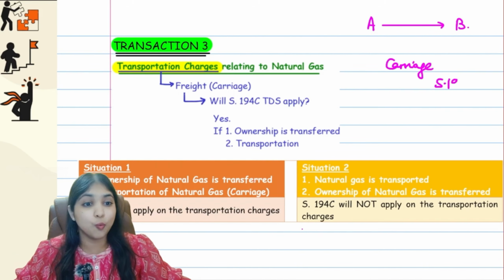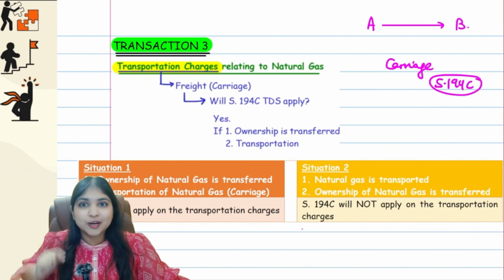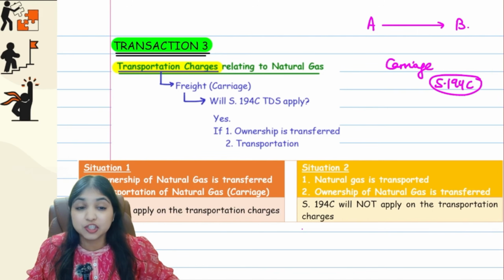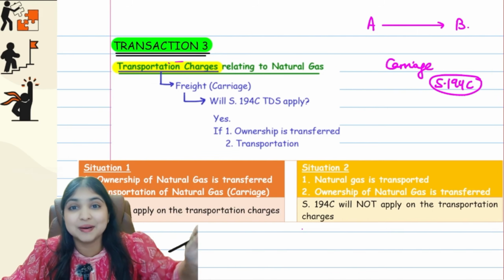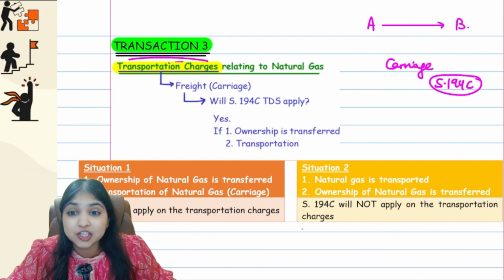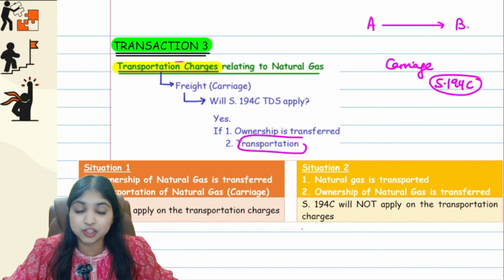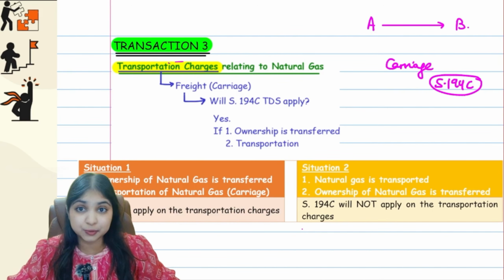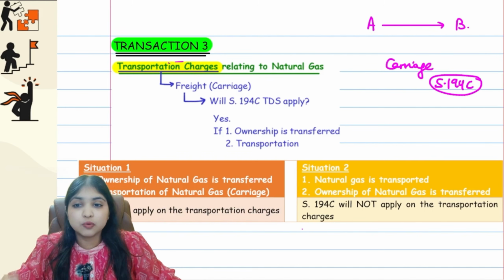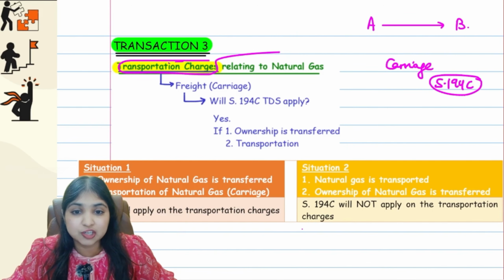Now transportation guys is nothing but carriage of goods or passengers by any mode other than railways. Welcome to section 194C. Come on guys. A, B, C, important point. One of the C is for carriage, and carriage means transportation. So on that transportation charges, of course, 194C will apply, but there's a condition. On the transportation charges with respect to natural gas, 194C TDS will apply only if first ownership is transferred and then transportation happens. If first transportation happens and then ownership is transferred, then on that transportation charges 194C will not apply.